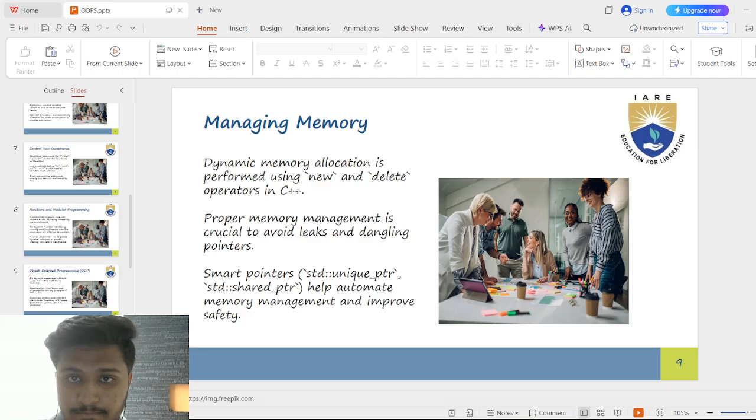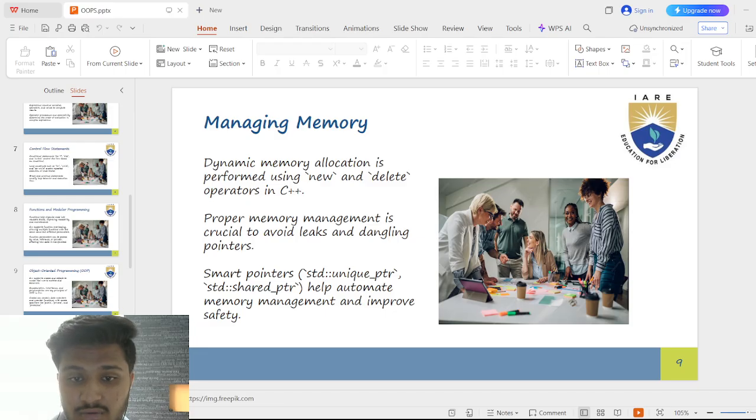Managing memory. In C++, sometimes we don't know in advance how much memory we need. That's when dynamic memory allocation comes in. New asks the computer for memory to store something, like creating a box to keep your stuff. Delete gives that memory back when you're done, like throwing the box away.